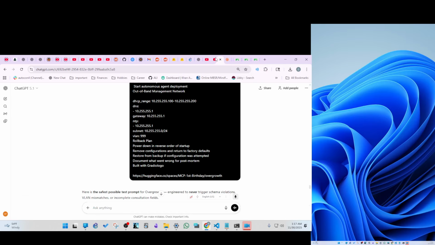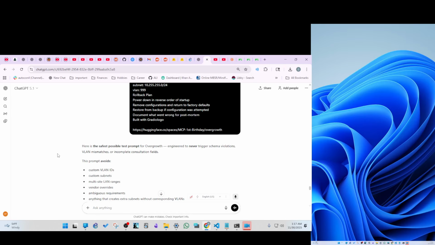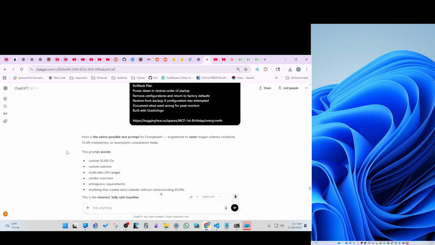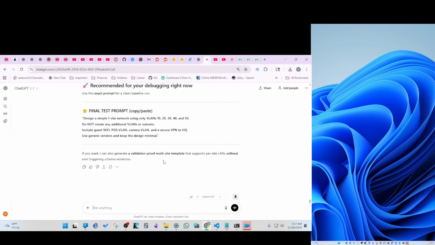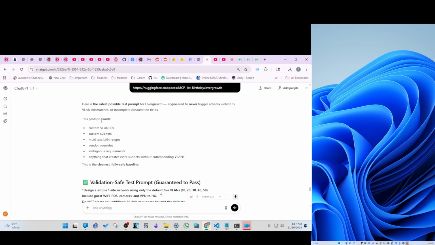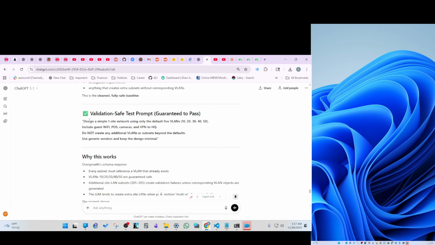All right, so now I've got a bunch of AI stuff going still. Now they're giving me a test prompt. So here we go. Okay. We're going to say design a simple one-site network using only the default 5 VMs. There we go. Let's see if this works.